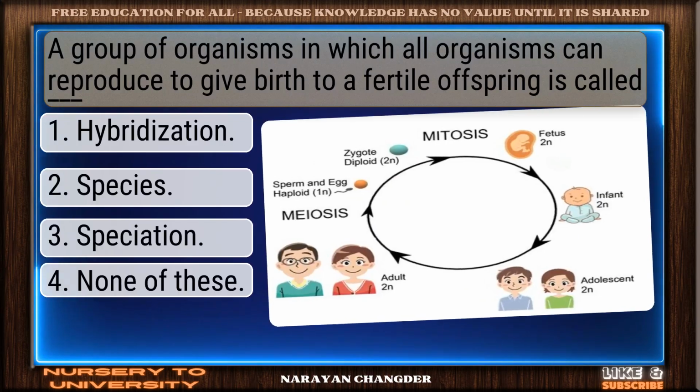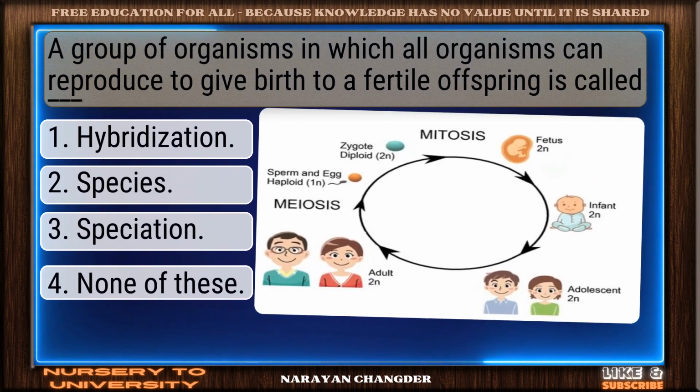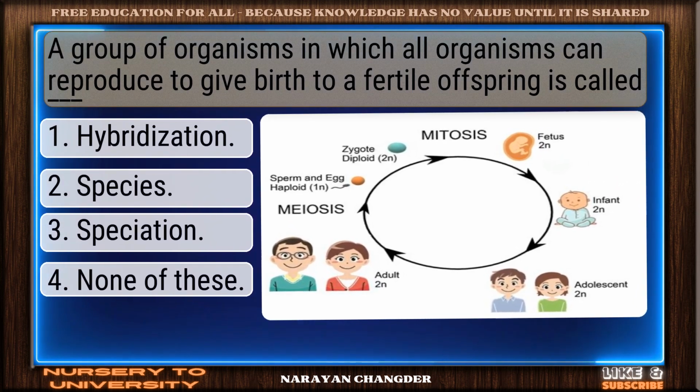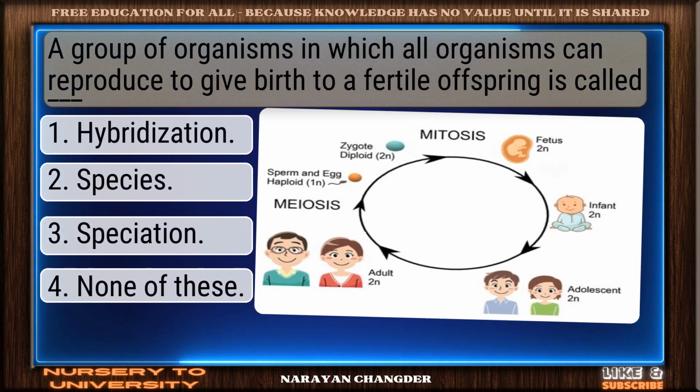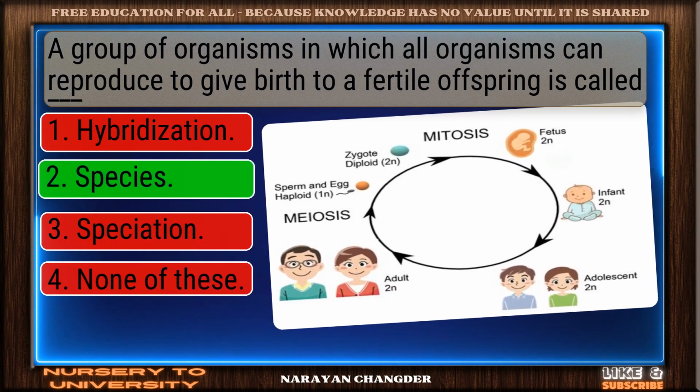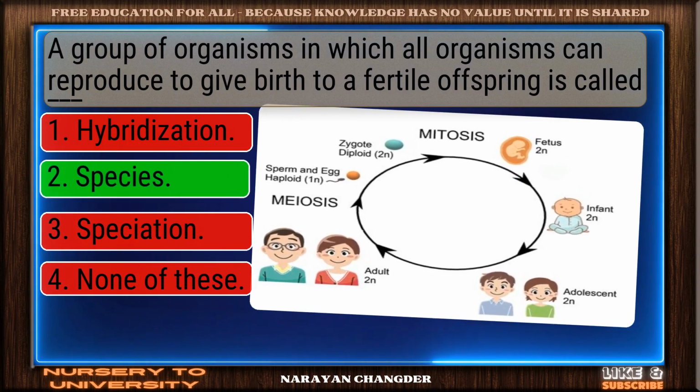Correct. A group of organisms in which all organisms can reproduce to give birth to a fertile offspring is called dash. Well picked. Species is correct.